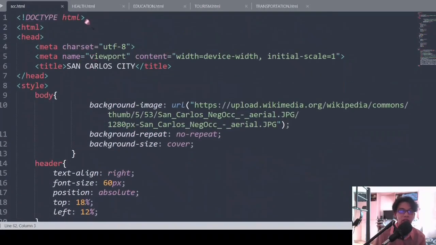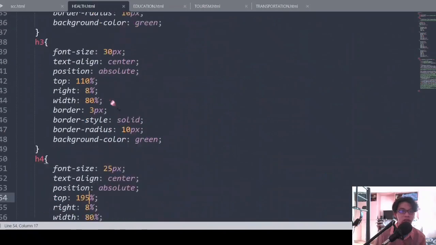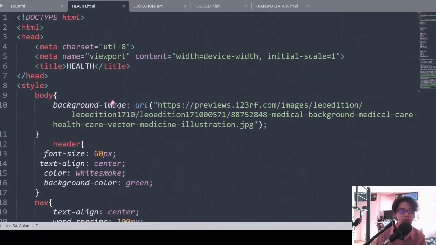The second is the health page. Here is the second page, or it depends, because the user will also pick what page he or she is going to. Again, it's doctype HTML to define what kind of document. Then HTML, it's the same for all the pages, as it's the basic syntax for HTML.